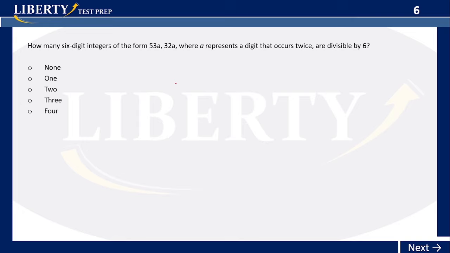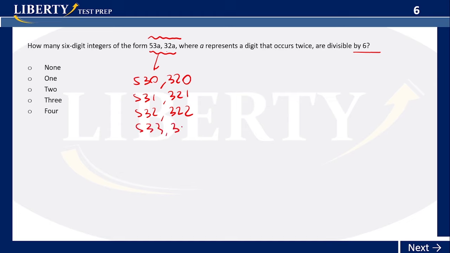Okay, so this one's a tricky question. It's kind of the way it is worded, the way it is phrased is kind of annoying, right? So how many 6-digit integers of the form, this whole thing is one number, so it's 530,320 something, where a represents a digit that occurs twice, are divisible by 6. So let's see. Basically, they're telling you it could be 530,320, 531,321, 532,320. We don't have to write this down. We just have to imagine this, all right? 533 and so on, 323.